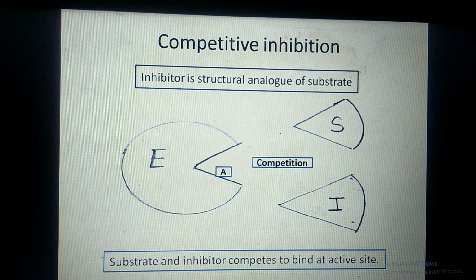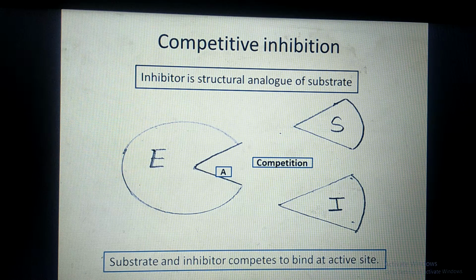Why is it called competitive? Because in this type of inhibition, the substrate and inhibitor have similar structure. Therefore, the inhibitor is also called an analog of substrate or substrate analog. As their structure is the same, substrate and inhibitor compete to bind at the active site of the enzyme, and hence this type of inhibition is known as competitive inhibition.